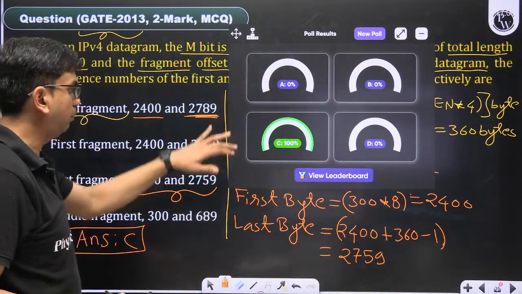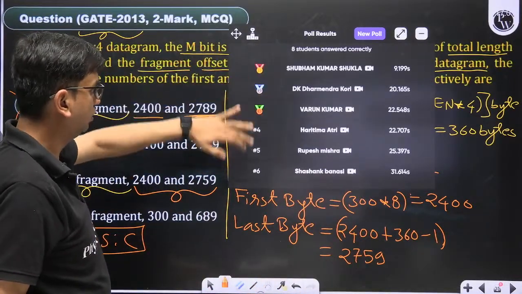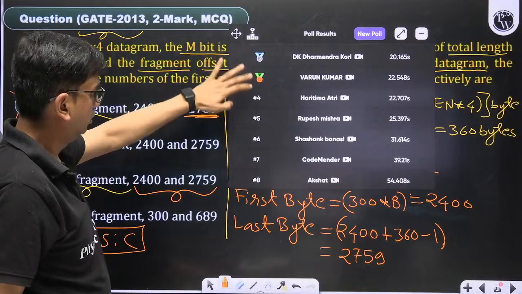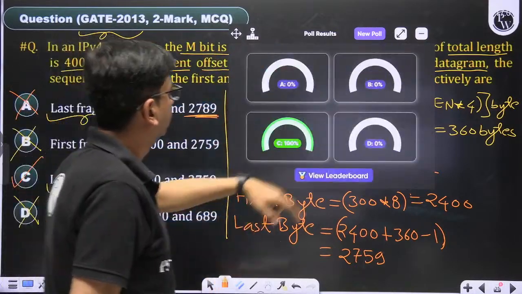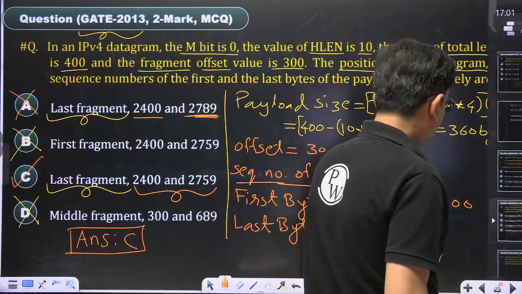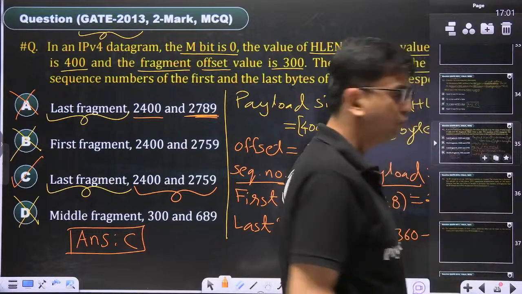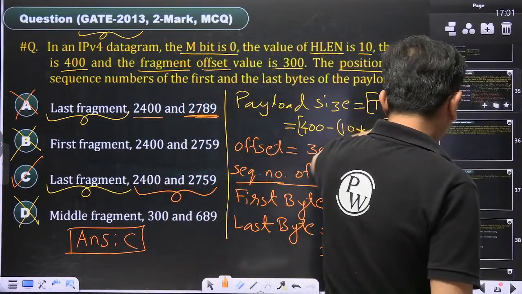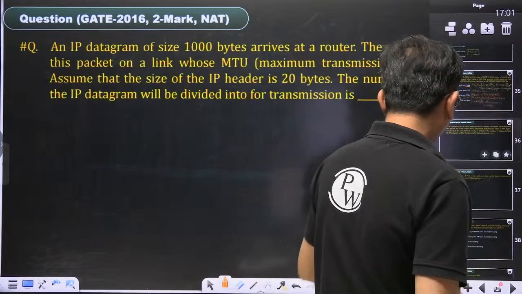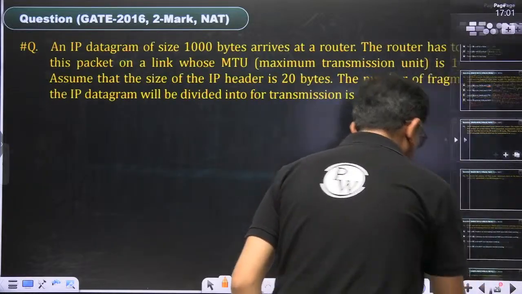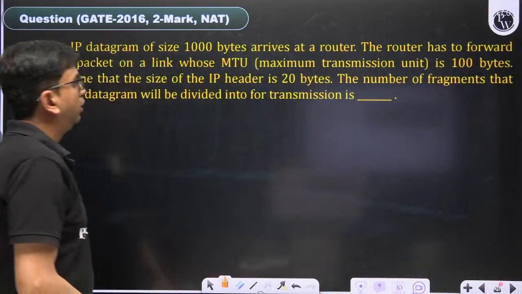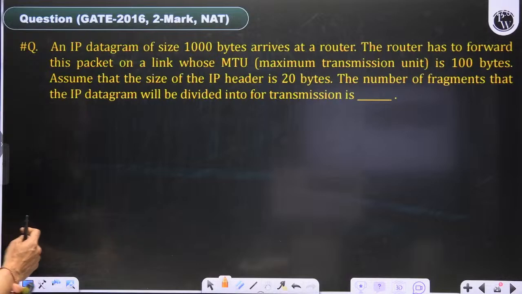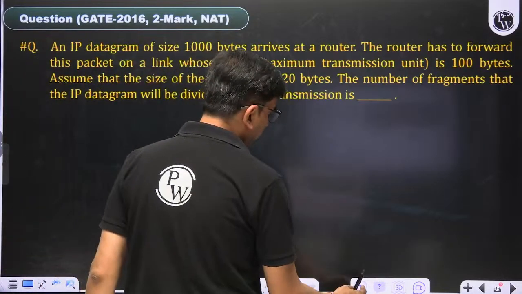So 100% people have given the correct answer. Very good. Then the next question. Any doubt with this question? No issue? Okay. And then the next, this one. Again, this question will take 60 seconds to solve. I think it is from ISC Bengaluru.